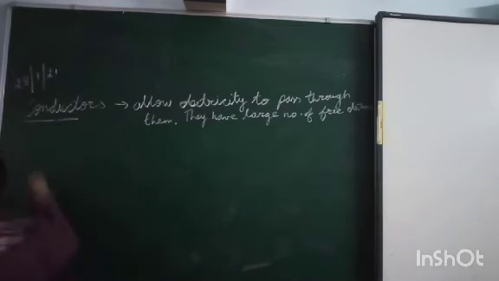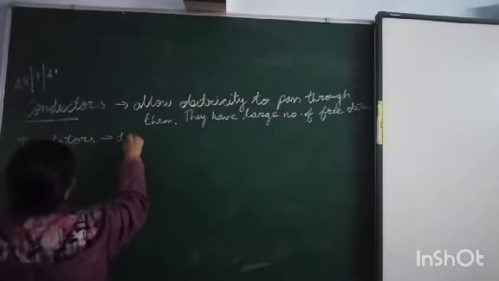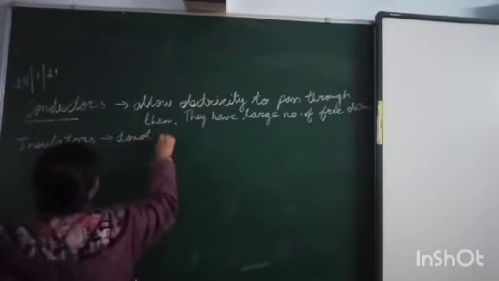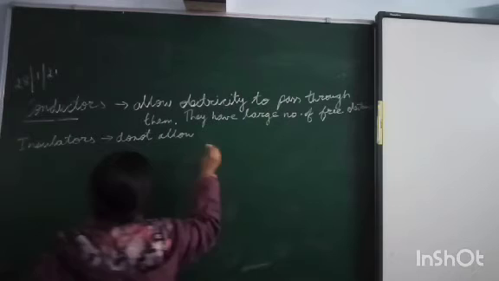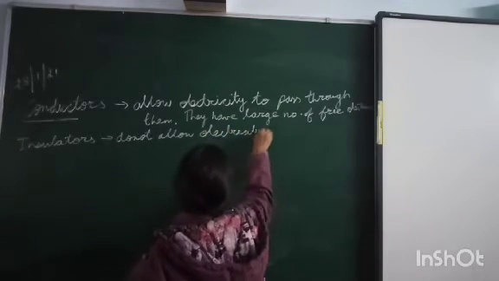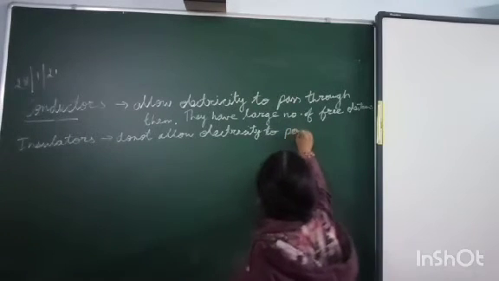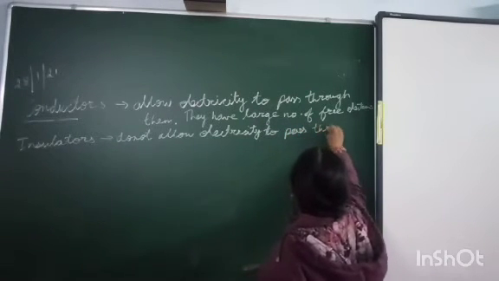While insulators are those which do not allow electricity to pass through them.